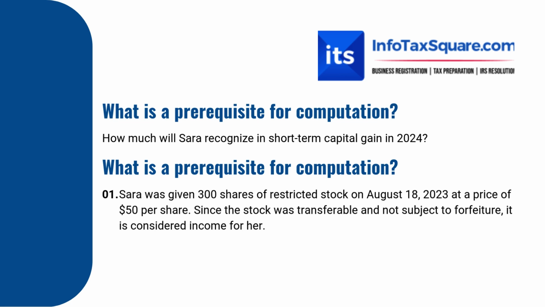So to explain the outcome, let's break this down into smaller parts. Number 1, Sara was given 300 shares of restricted stock on August 18, 2023, at a price of $50 per share. Since the stock was transferable and not subject to forfeiture, it is considered income for her.